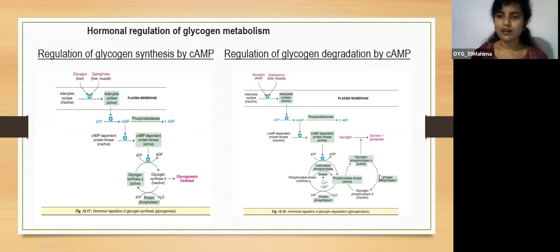So same, this will be when it has to stop, this glycogen degradation has to be inhibited. So protein phosphatase 1 converts glycogen phosphorylase A, which is the active form, to glycogen phosphorylase B, which is inactive, so that this glycogen degradation will be inhibited. This will be carried through the hormones glucagon and epinephrine.